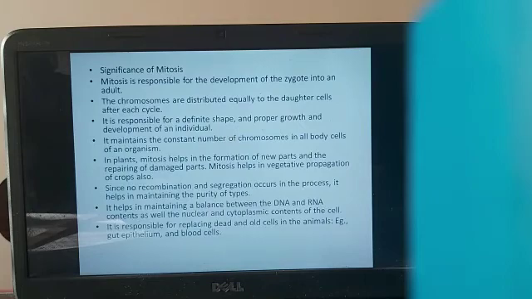In plants, mitosis helps in the formation of new parts and the repairing of damaged parts. Mitosis helps in vegetative propagation of crops also. Since no recombination and segregation occurs in this process, it helps in maintaining the purity of types. It helps in maintaining balance between the DNA and RNA contents as well as nuclear and cytoplasmic contents in the cell. It is responsible for replacing dead and old cells in animals, for example in the epithelial gut and blood cells, etc.